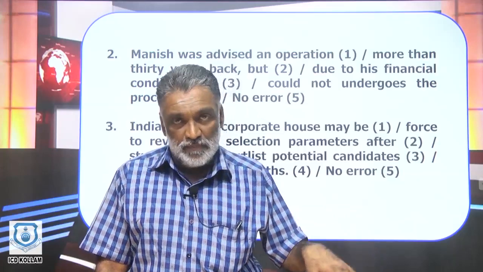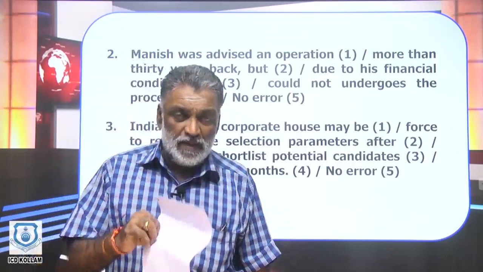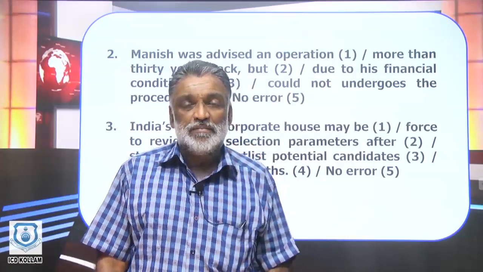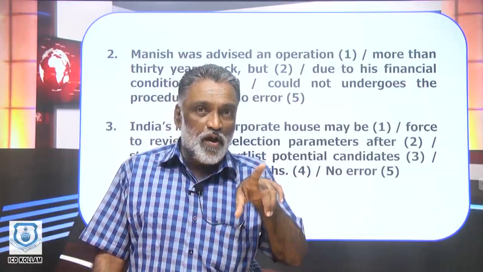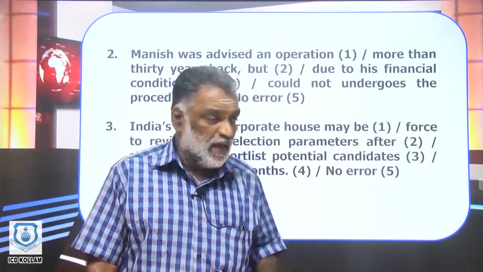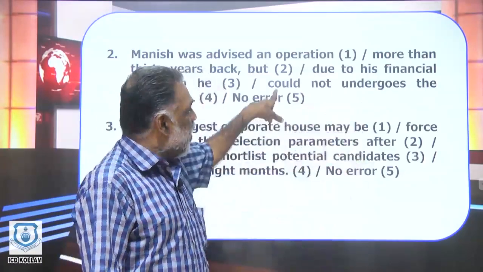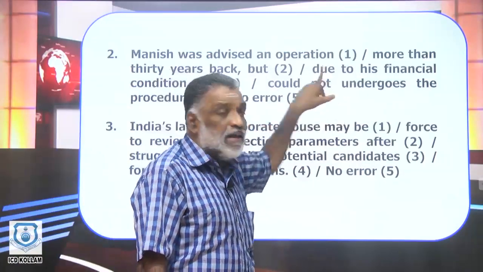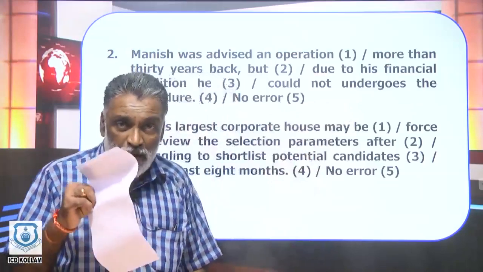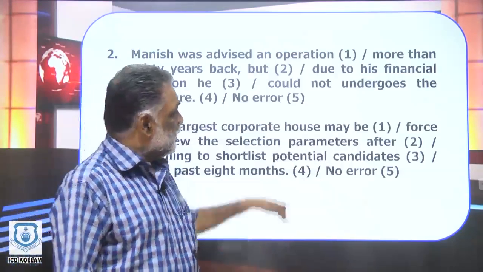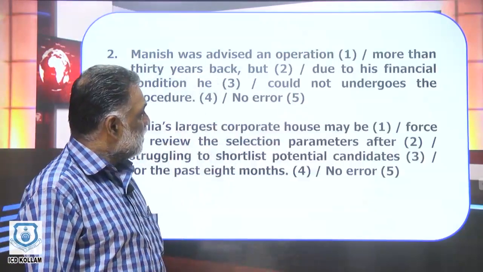He did not come. You don't say he did not came or he did not comes. You only say he did not come. It may not rain, not it may not rained or it may not rains. In the same manner, he could not undergo. What is the rule there? The auxiliary will be followed by the normal form of the verb, which is undergo and not undergoes or underwent or undergone. So the correct answer is could not undergo the procedure. I hope it's clear.